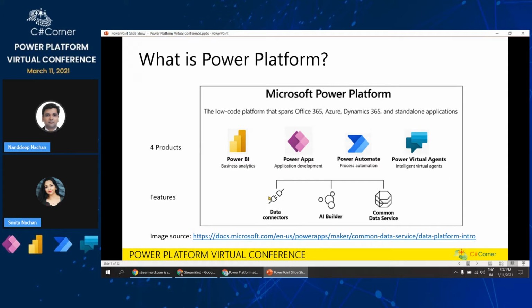It also offers a few valuable features like data connectors with which we are able to connect to various data sources across Office 365 and beyond. Then we have the power of AI Builder, which adds AI capabilities to our Power Apps applications to build intelligent applications. And then we have Dataverse, which was previously known as Common Data Service, by which we are able to get the data from various systems.